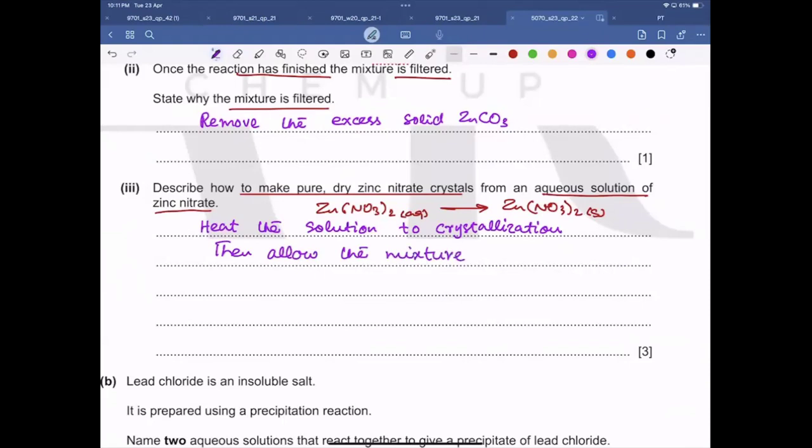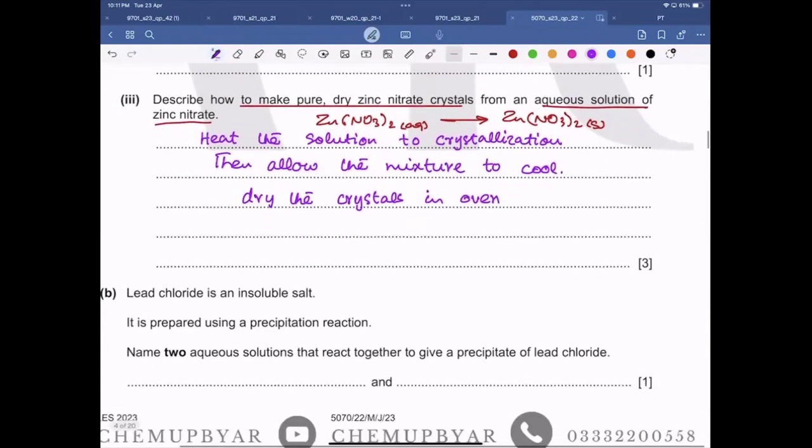Because when the crystallization point is reached, crystals are formed. So that's why we are using the term mixture. Then we dry the crystals in an oven, or you can write using filter paper.